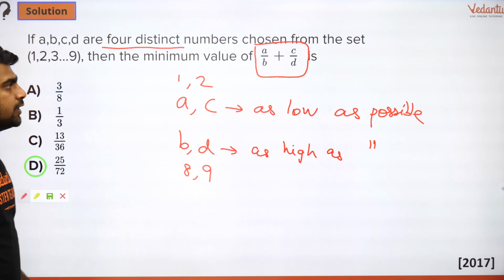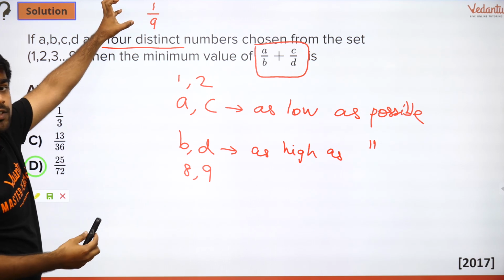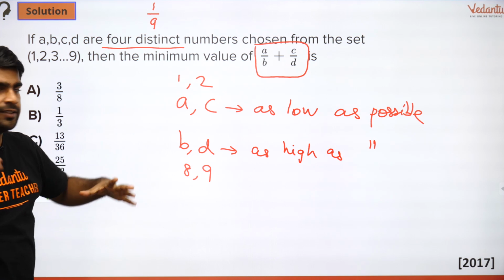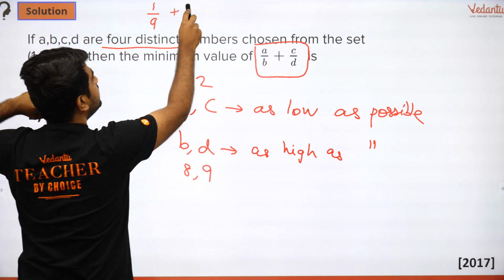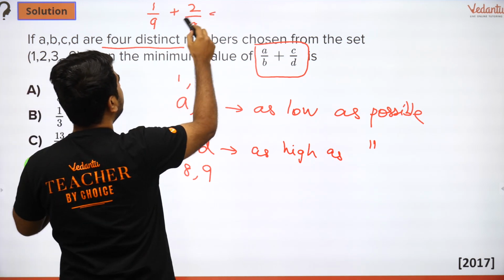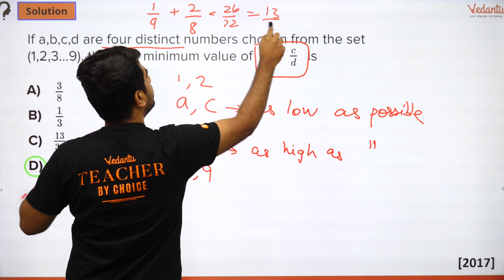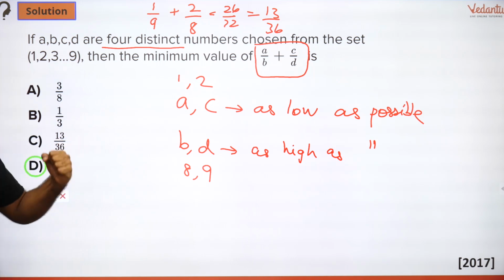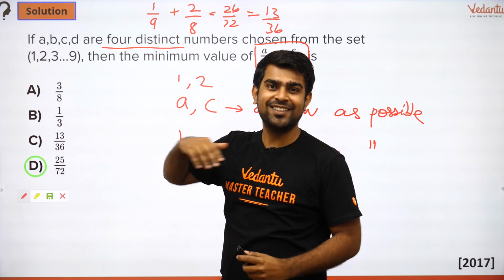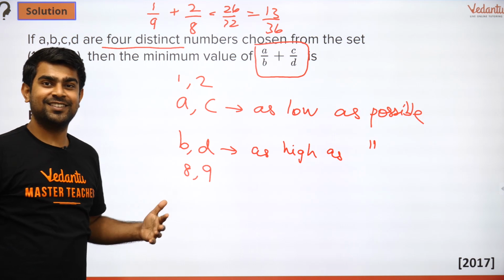Now let's get solving. So should I go like this? 1 by 9, because lowest by very high. So it will be a very small value. You will be very excited. Okay, so this is very small, sir. Plus you will add next lowest by next highest. So this will give you how much? This will give you 8 plus 18, 26 by 72. And you will be like 13 by 36. And you will be extremely happy. You will be even more happy when you see that in the options. You will be like, okay, C option is there. You will take it only to get -1. Or minus 0.25 or whatever in KVPY.